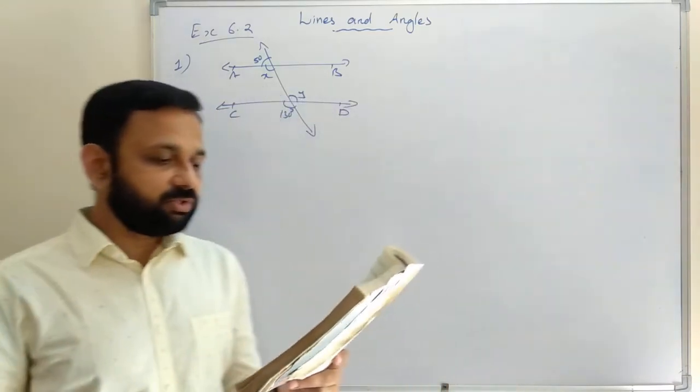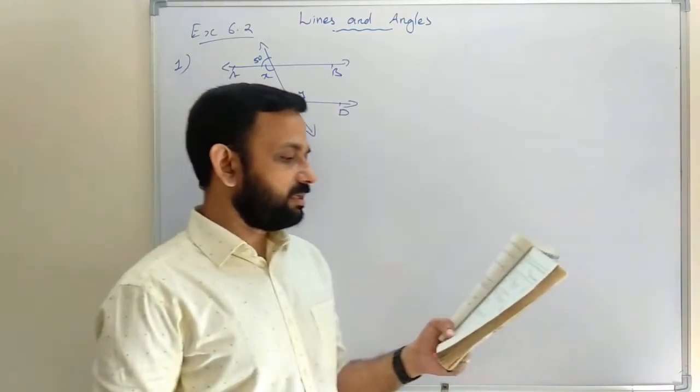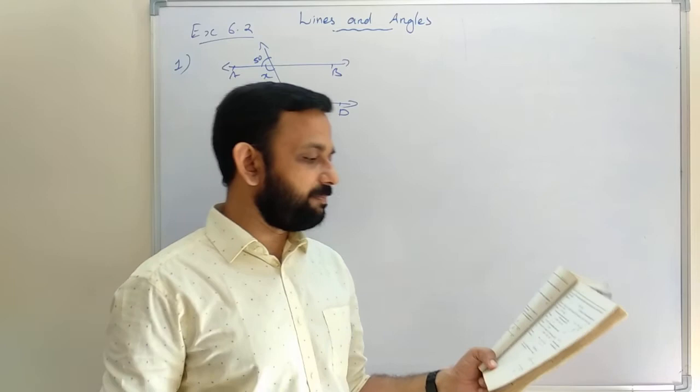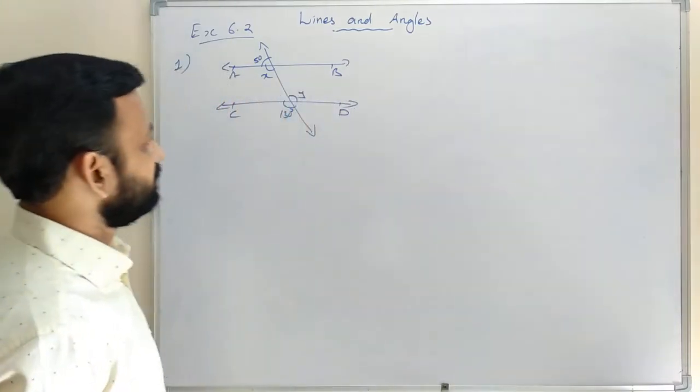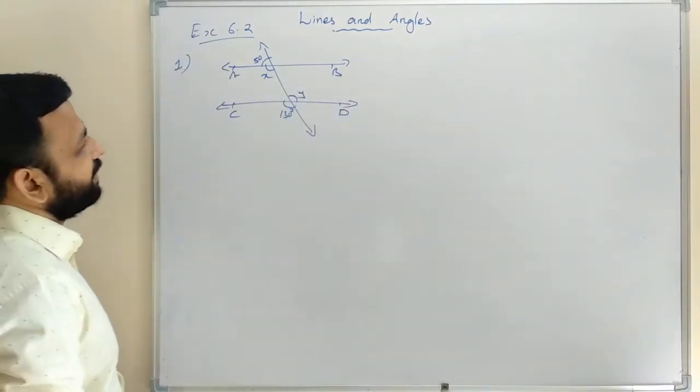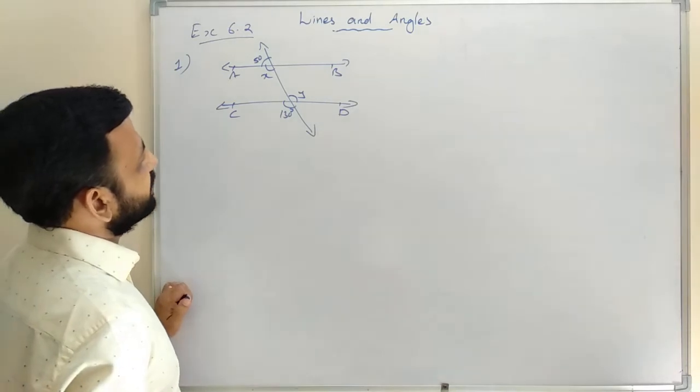Find the values of X and Y and then show that AB is parallel to CD. That is our question. Find the values of X and Y, then show that AB is parallel to CD.